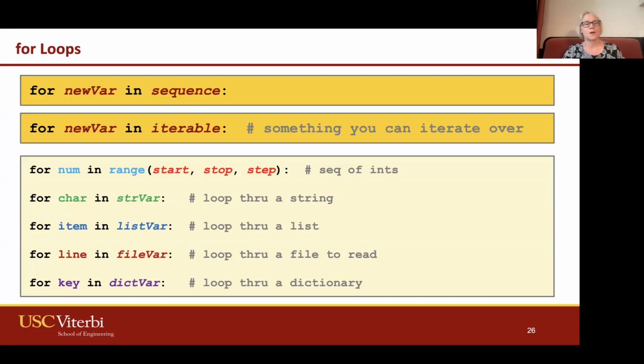So we could use for num in range, for character in string var, which loops through a string, for item in list var, which loops through a list, for line in file var, which loops through a file when we read it. And then we can also use for key in dictionary var. So we can loop through a dictionary and it gives us the key one at a time.